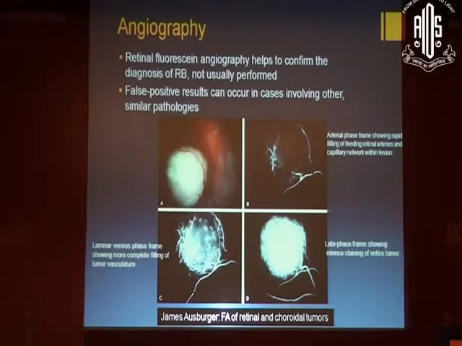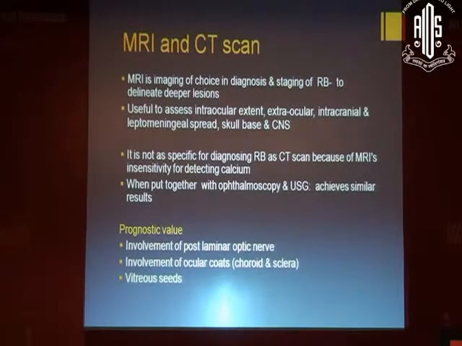Now here we can see that this is a raised nodular lesion, and here we can see the arterial phase, it shows a frame showing a rapid filling of the feeding retinal arteries and capillary network within the region. And here we can see in the laminar venous phase, there's a more complete filling of the tumor vasculature, and in the late phase there's intense staining of the entire tumor. MRI and CT scan.